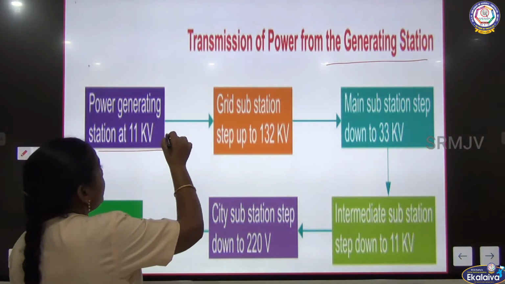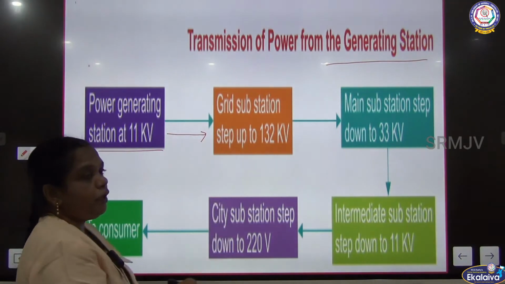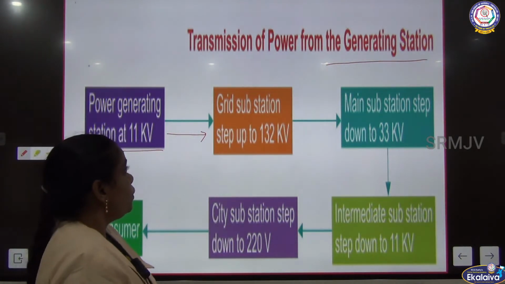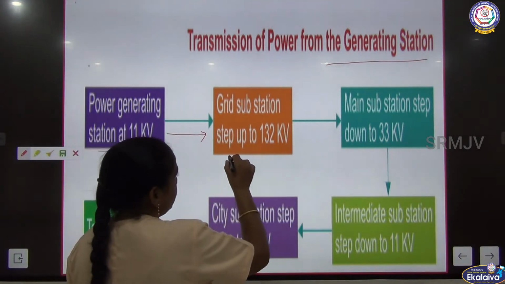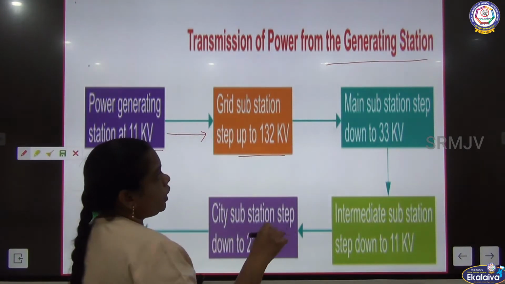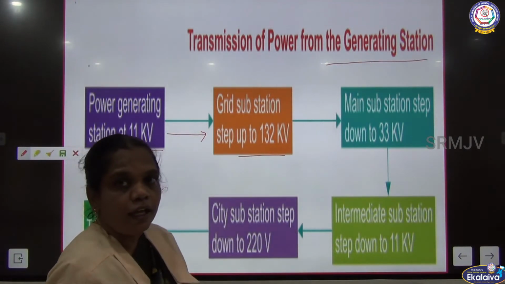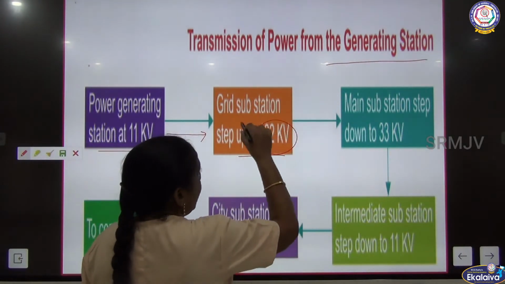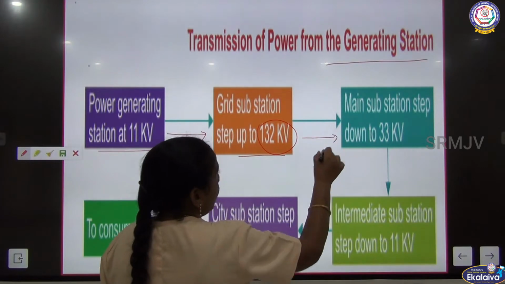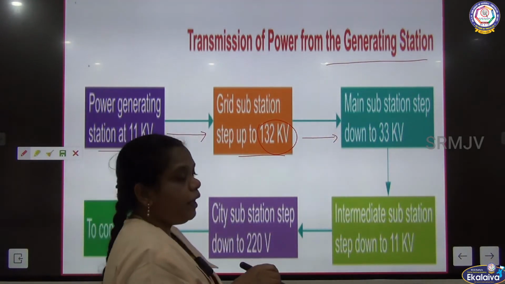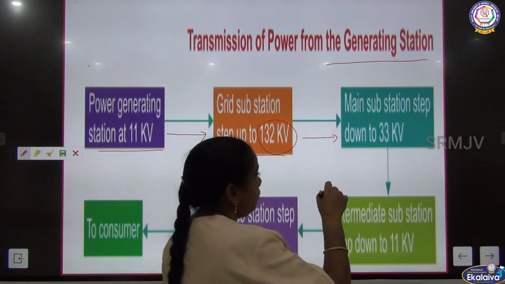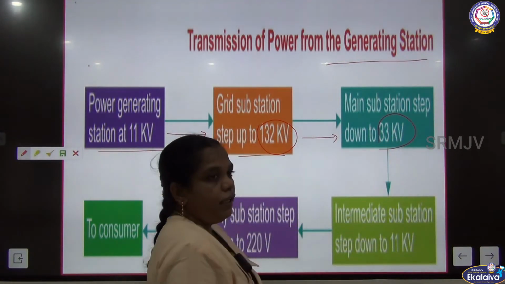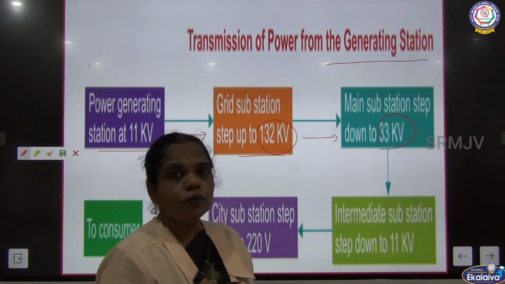First the electricity is generated at the power station, about 100 kilowatts. After that, from the power station it is transferred to the substation. There we step up, increasing the power to about 132 kilowatts, and then again it is transferred to the main station by stepping down, decreasing the power to 33 kilowatts, because we are going to use alternate current.